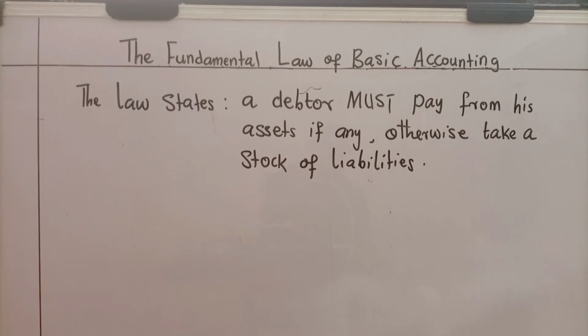What does this mean? First, underscore this word must. It is written in capital letters to highlight or stress a point. What point is that? When somebody is a debtor, that is, when somebody is owing somebody and he has something, when he brings what he has, which is called asset, side by side with what he owes somebody, which is called liability, he will not postpone.